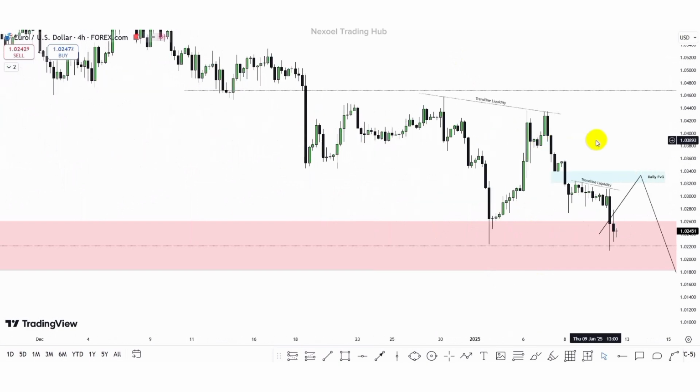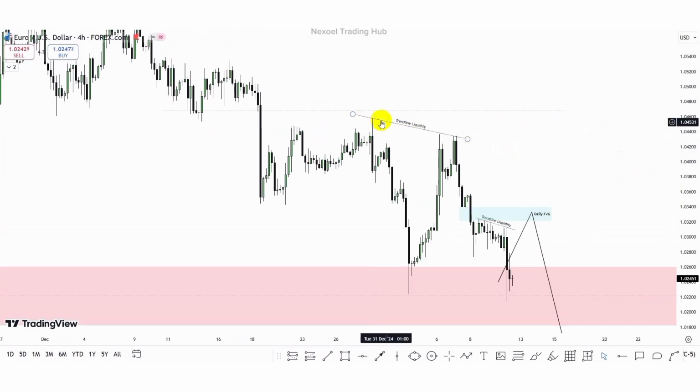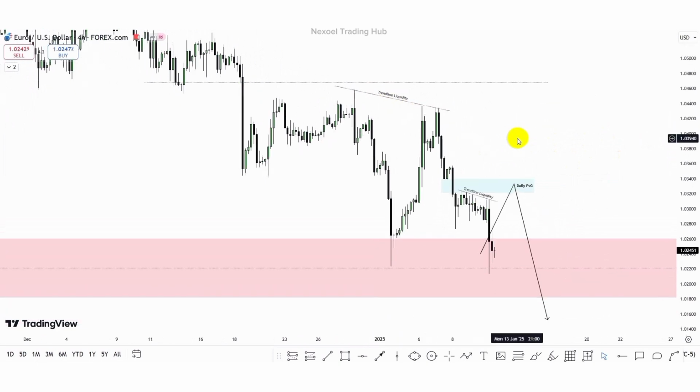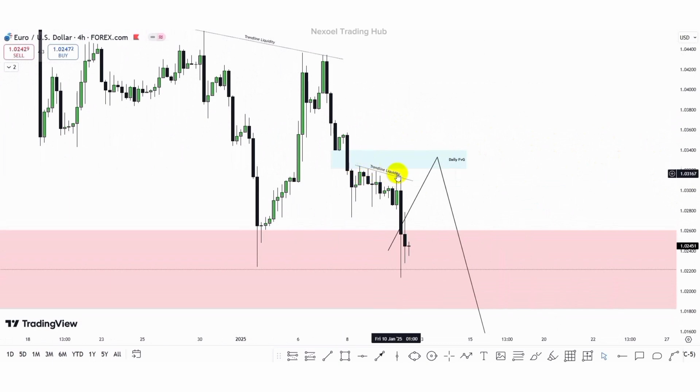So here in the 4-hour time frame, what we can clearly see is this is the daily trend line liquidity zone, and we also have this trend line liquidity zone in the 4-hour time frame. And we can see the rejection that price is facing at the mean threshold of the sponsorship zone.